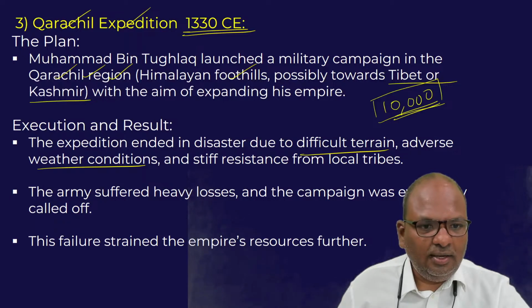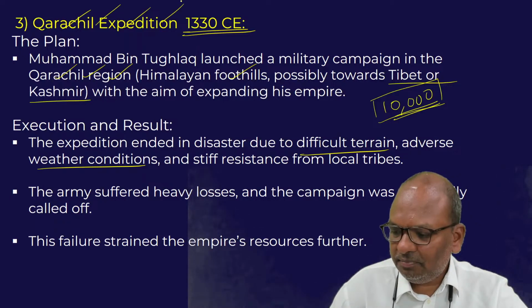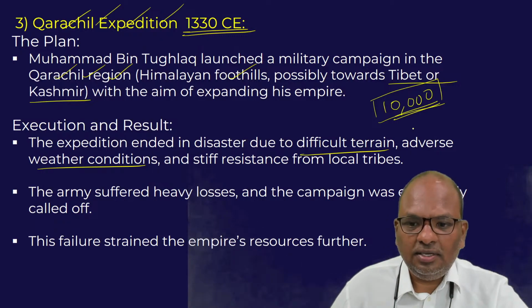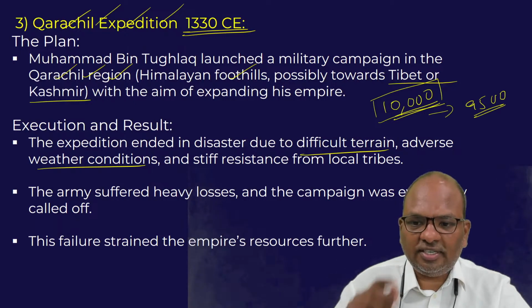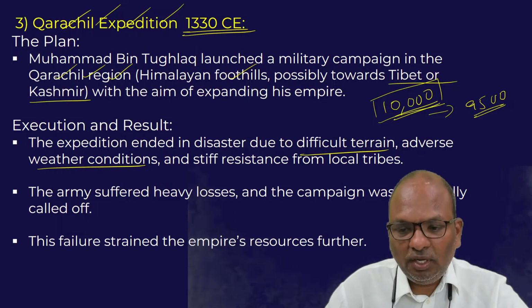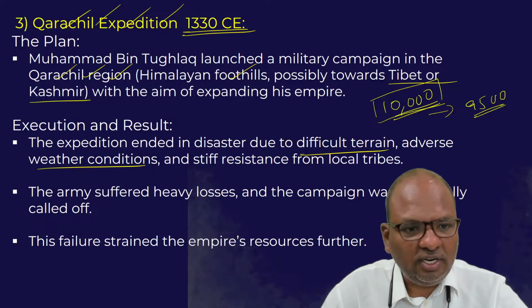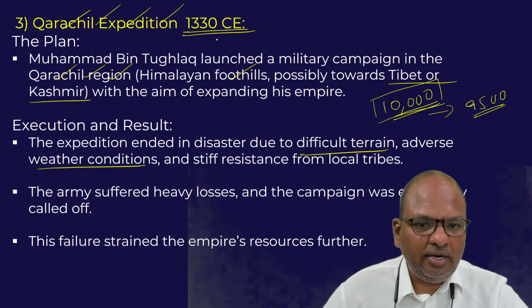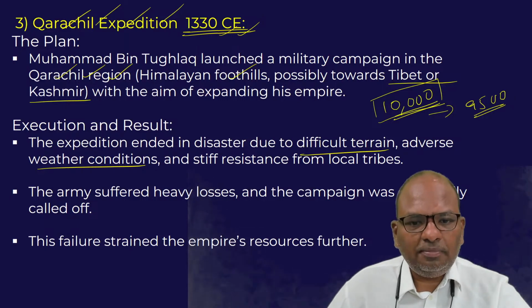So basically, even this experiment ended up in a disaster. It ended up in a disaster because more than 9,500 soldiers died in this particular exercise. Of the 10,000 soldiers that were sent, more than 9,500 died, only about 500 returned back to Delhi. So basically, this experiment that was carried out in 1300 AD also ended up in a disaster.